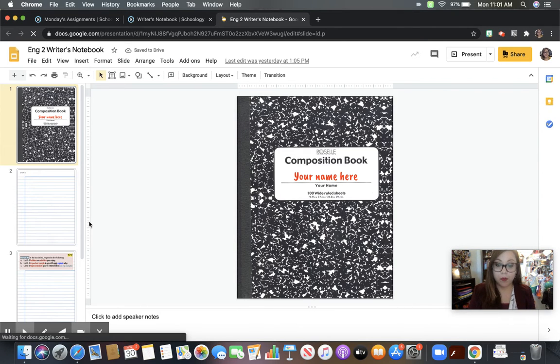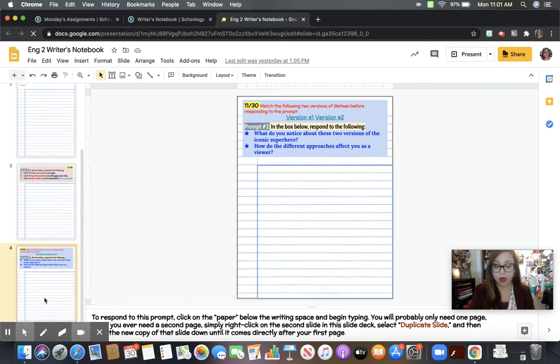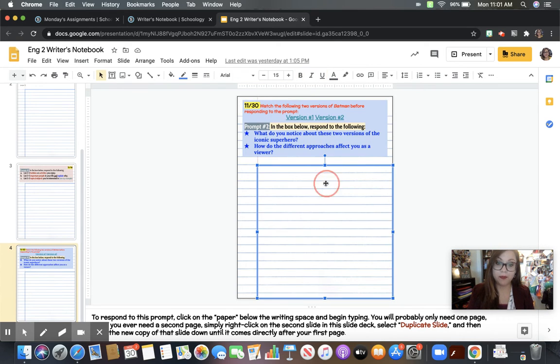If you've already opened it, you'll see that there is a new slide for today's prompt. In order for you to complete today's assignment, the first things you need to do are look at these two different versions of Batman. They're short clips, and you should be familiar with the Batman comic. One of them is from the 1960s, and the other one is from the Dark Knight movie. So there's clearly going to be two different representations of Batman.